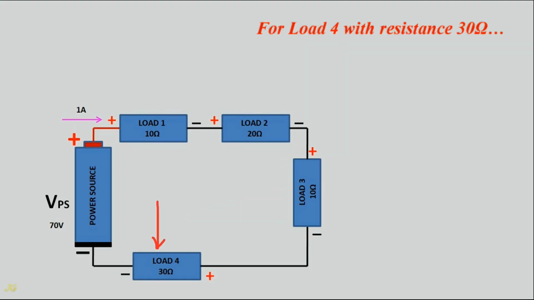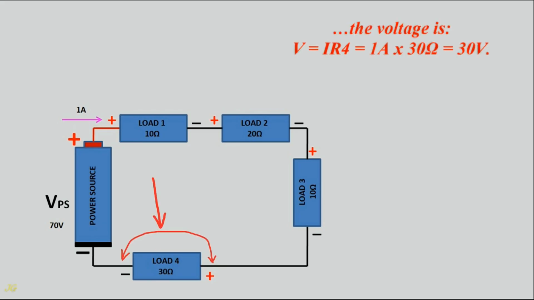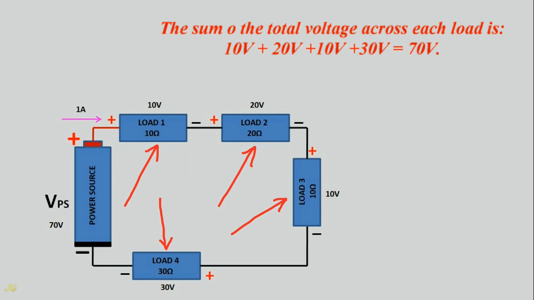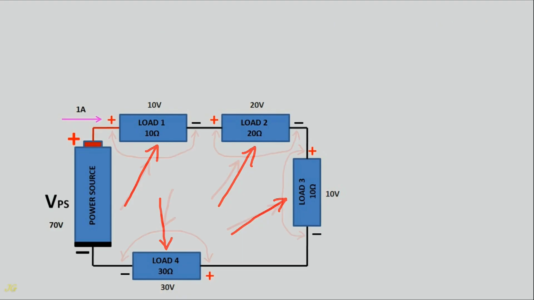For load 4 with resistance 30 ohms, the voltage is V equals I times R4, equals 1 ampere times 30 ohms, equals 30 volts. The sum of the total voltage across each load is 10 volts plus 20 volts plus 10 volts plus 30 volts equals 70 volts.